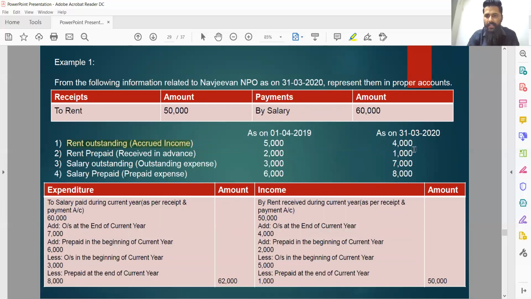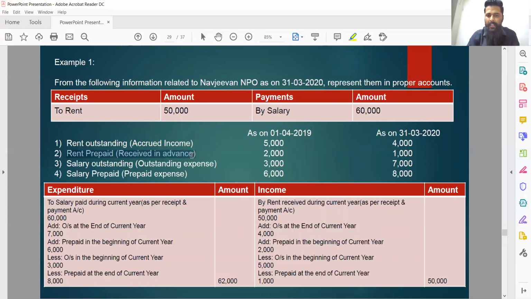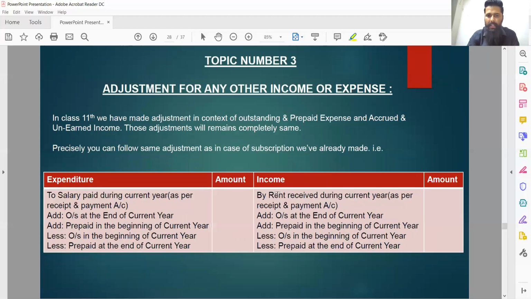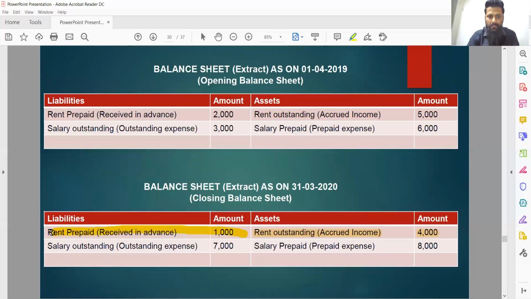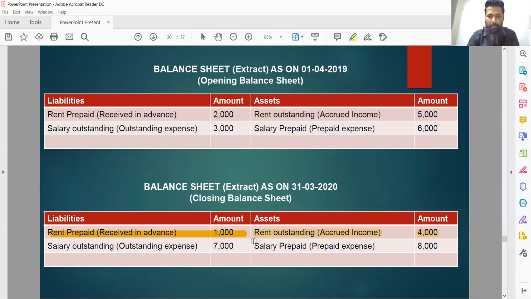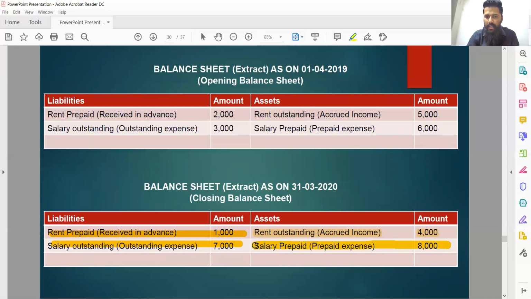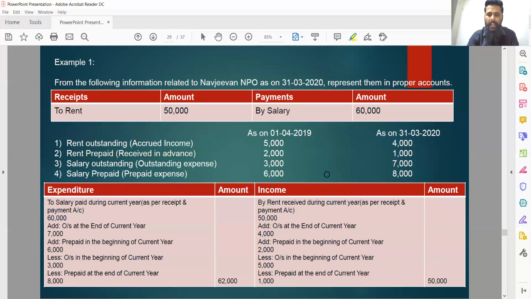Rent outstanding, that is accrued income at the end, 4,000, frames part of asset. Rent prepaid, that is received in advance, frames part of current liability. Salary outstanding by the end of current financial year frames a part of current liability. And salary prepaid by the end of current financial year frames a part of current asset. So these are the basic representations which you are supposed to make in balance sheet extract in the beginning and at the end of current financial year.